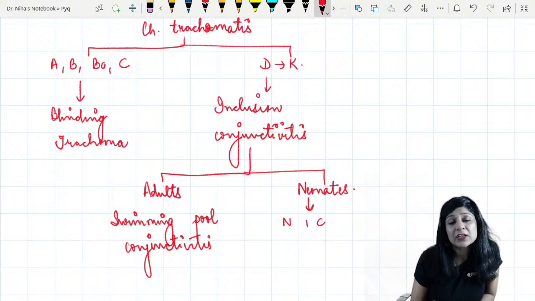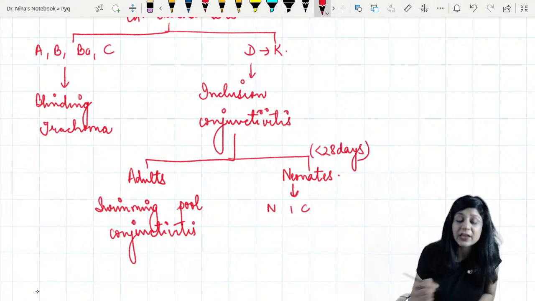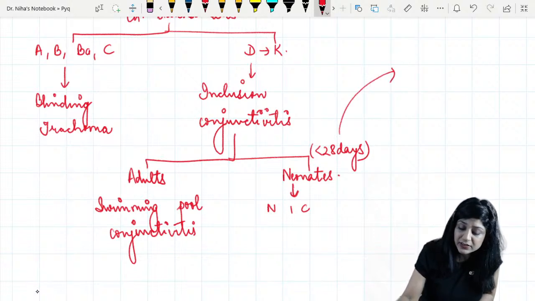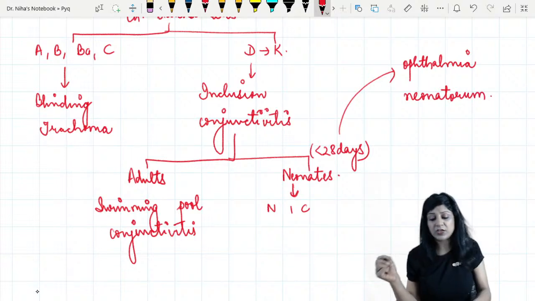If a baby, a neonate, is less than 28 days, this will be presenting in the form of the ophthalmia neonatorum.